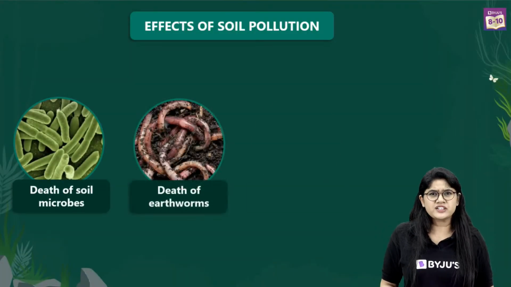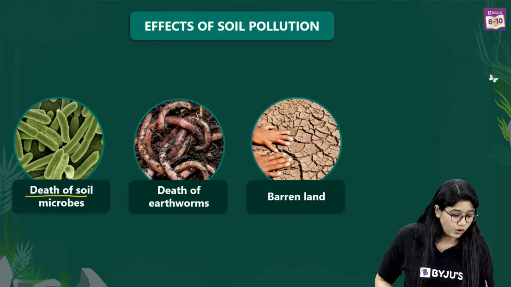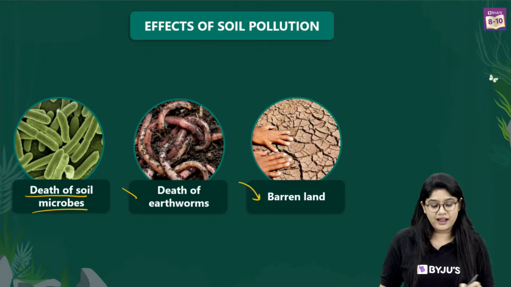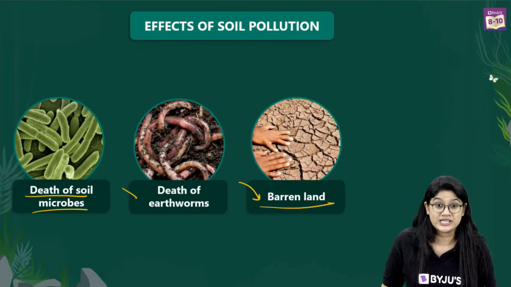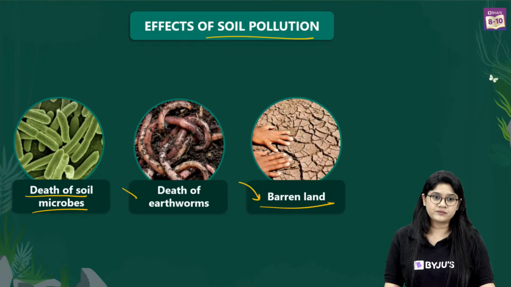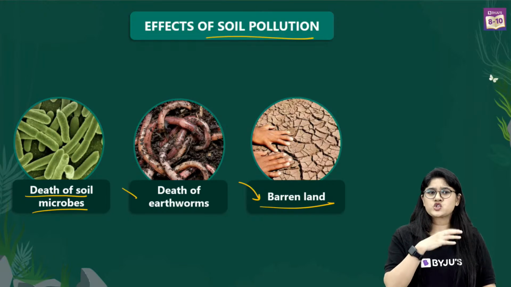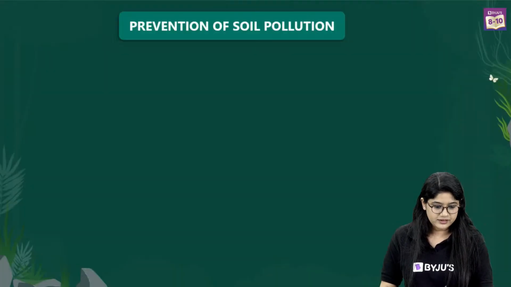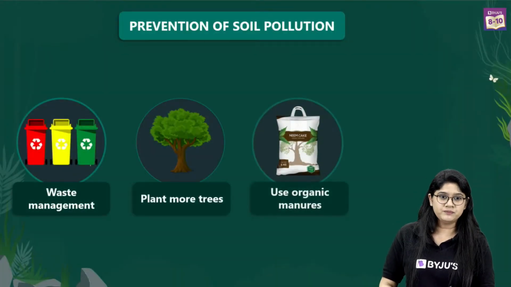Now let's talk about the effects of the soil pollution. Death of the microorganisms, death of the earthworm, and of course slowly the land will become a complete waste to us, right? Now this is really very easy for us to understand. And how we can prevent the soil pollution?